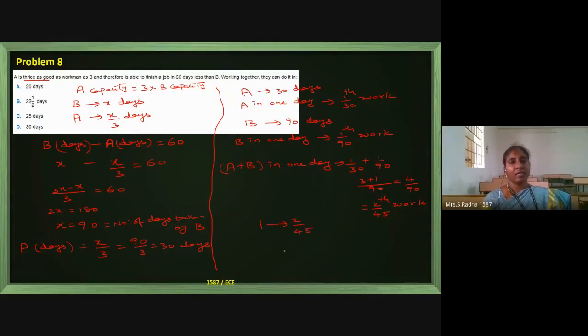How many days will be taken for completing the full work? Full work means 1. This is 2 by 45th of the work per day, and this is the full work.